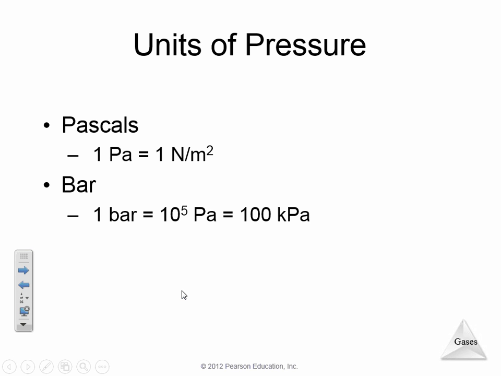When we talk about units of pressure, there are a handful of units that we're going to talk about. There are pascals, which is more of a physics unit. There are bars. There are kilopascals, which are just kPa. And then we have atmospheres, torr, and millimeters of mercury.